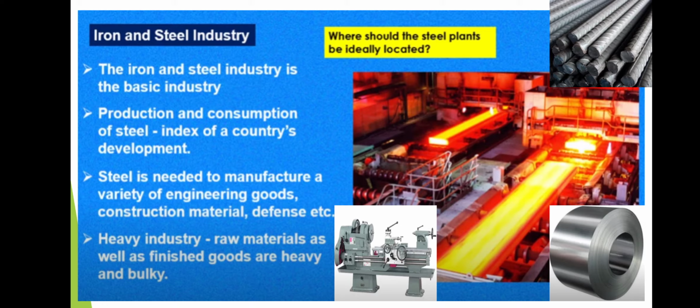Next thing is that when it is processed, it loses its weight. When the iron ore is processed, it loses its weight. It means if you use the total raw material, we get only 25% of it as finished goods. Let's see.